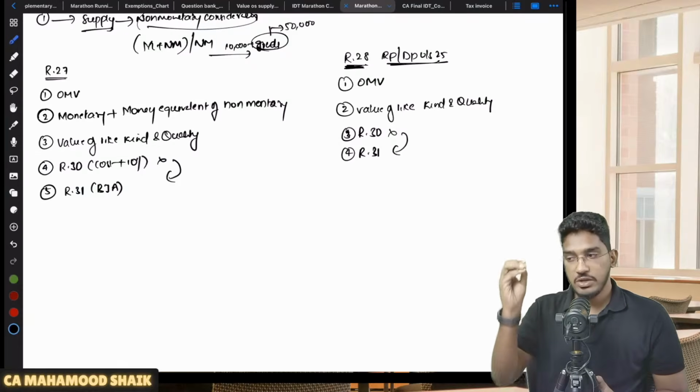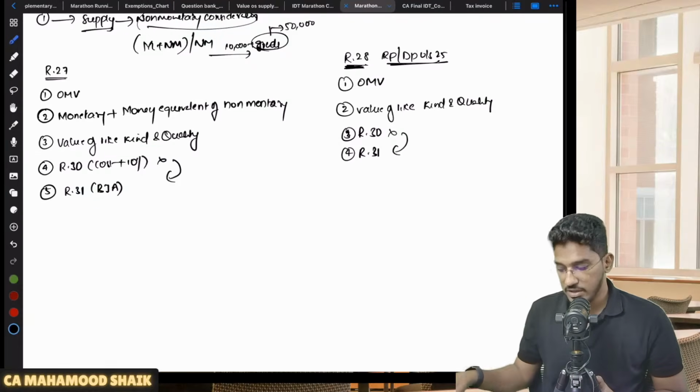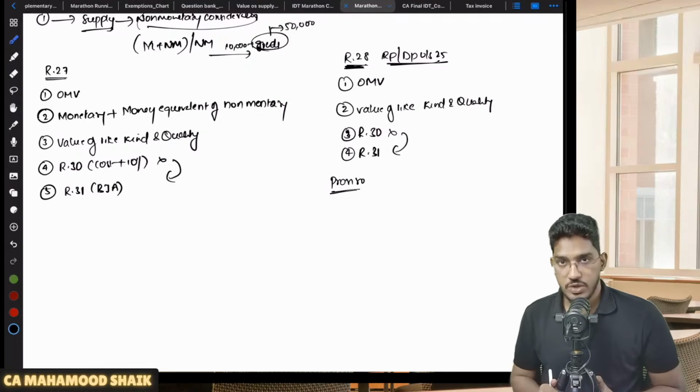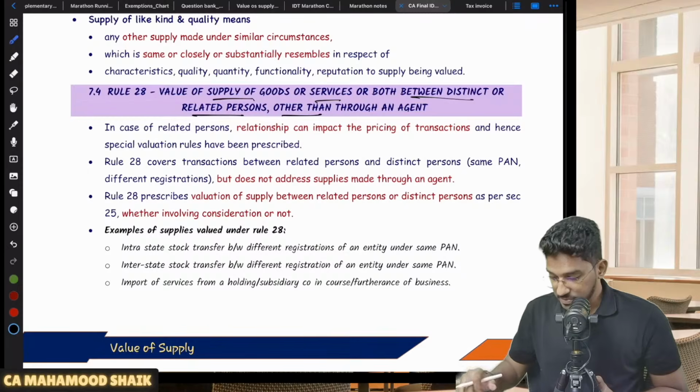If that is also not available, cost plus 10%, rule 30. If that is also not possible, rule number 31, best judgment assessment. But however, there are some provisos here. To this rule number 28, there are some provisos. What are those provisos? Let me try to explain that one by one.